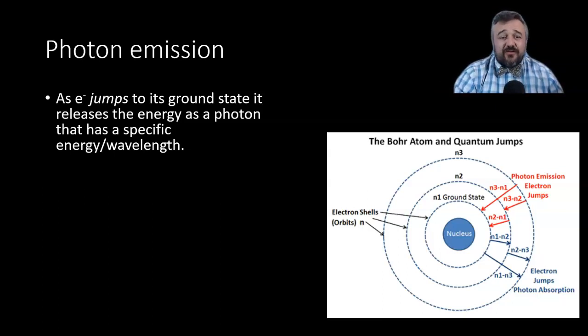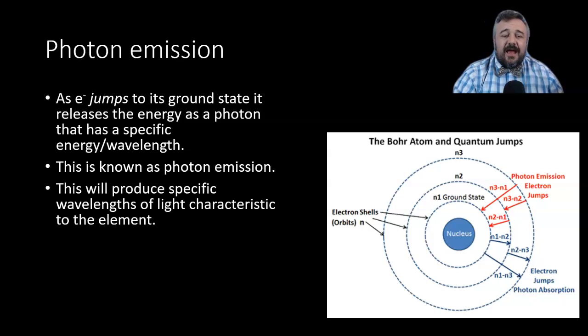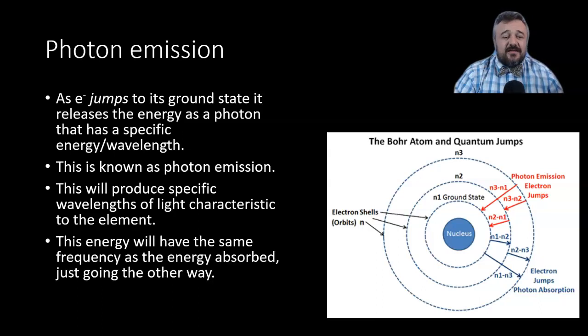As it jumps to its ground state, because of the law of conservation, energy has to be lost. It can't just move from one to the other. It releases that energy as a photon that has a specific energy and wavelength. Those are numbers which are not the same, but very much related. This is called photon emission, yeah? It produces light at specific wavelengths that are characteristic of that element. So we can actually use it to tell if it was hydrogen, helium, and so on all the way up. Every element has its own specific set of lights.